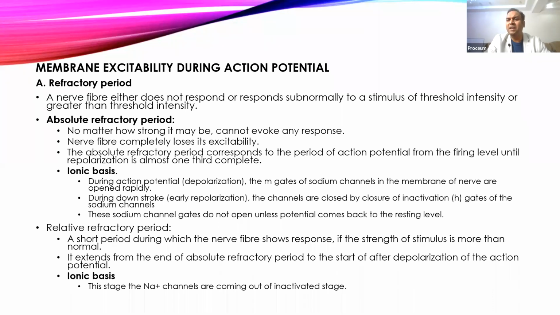Here the nerve is refractory, but if you apply a very strong stimulus, which we can call a super threshold stimulus, then it might respond. But it will not respond the same as the action potential, or sometimes it will be less than the action potential, but it will respond. So some changes you might see in membrane potential, and that is called the relative refractory period. First we'll see the absolute refractory period, how this happens.